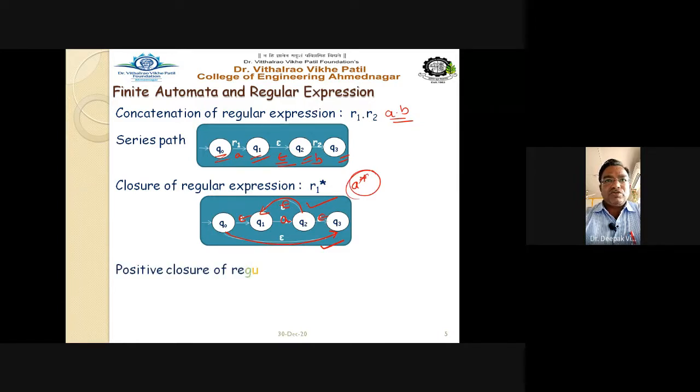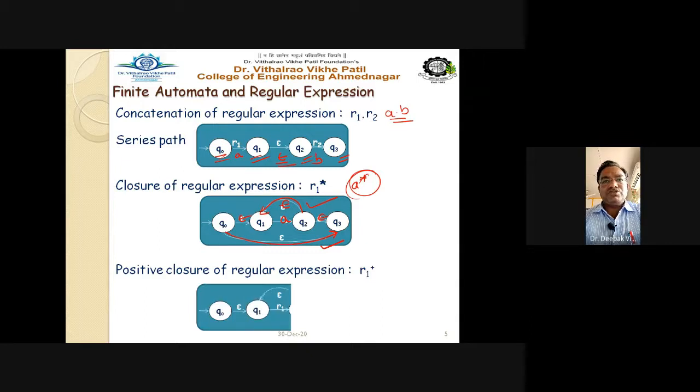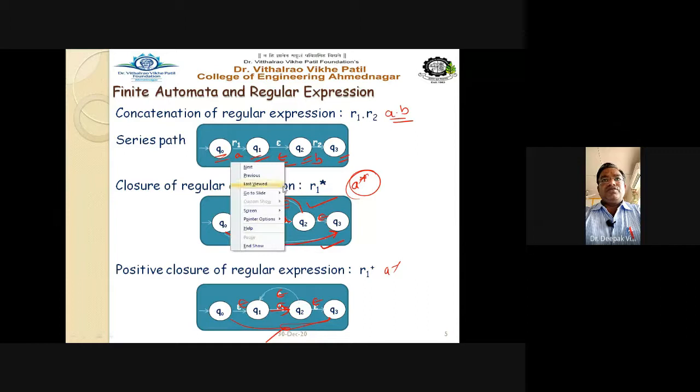For the positive closure, it is similar to the star closure, but only one epsilon transition is not there. This particular transition is not included here, right? The rest of the transitions are the same: all are epsilon transitions, and a is from q1 to q2. Getting this point? With this, we have all these basic rules to draw the automata for a given regular expression. Let us start drawing the automata for regular expressions. We'll see some examples here.